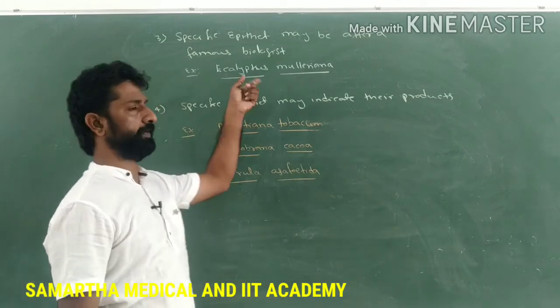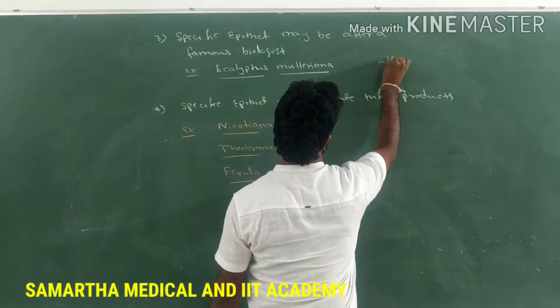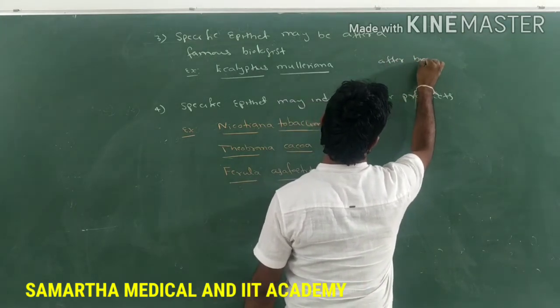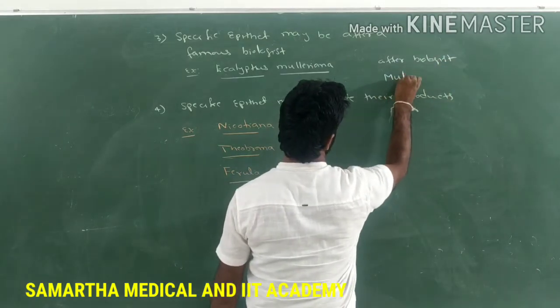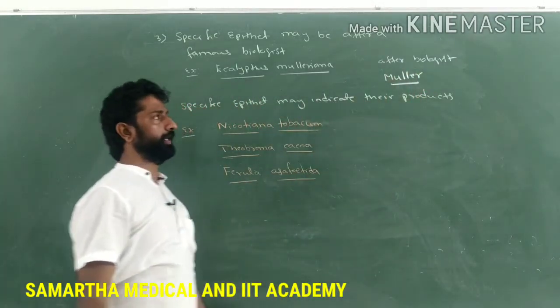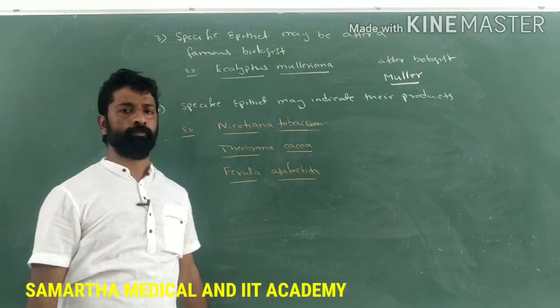This is the scientific name of a plant which is kept after the scientist or biologist named Muller. After the name of that biologist Muller, its species name is kept as mulleriana.